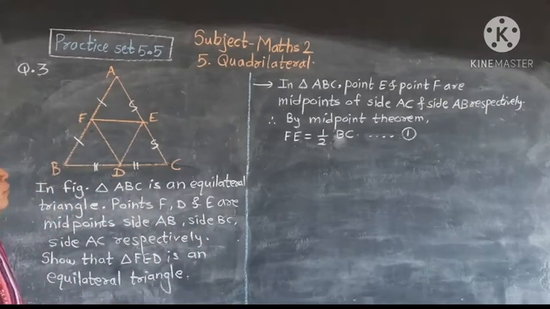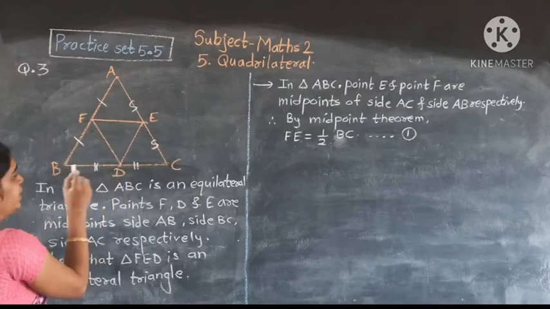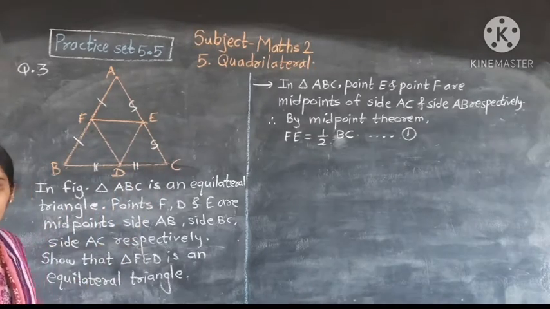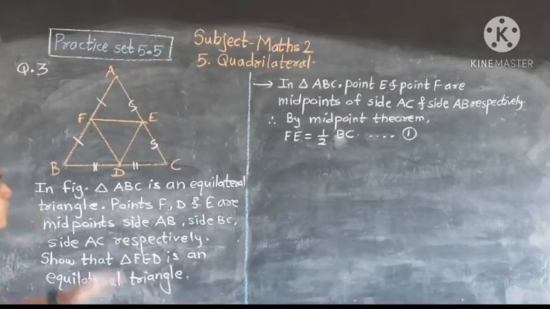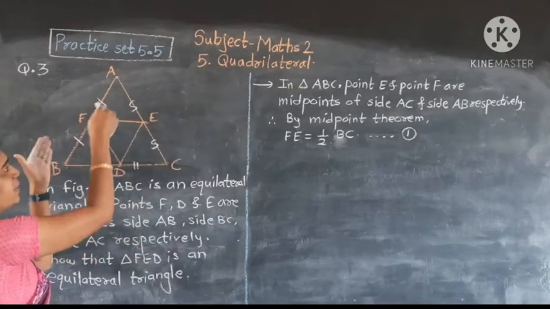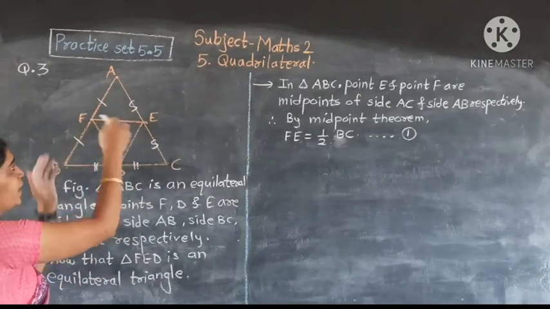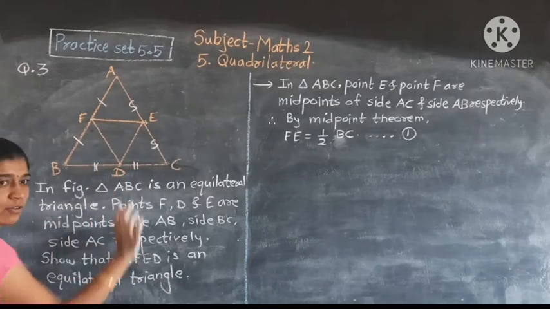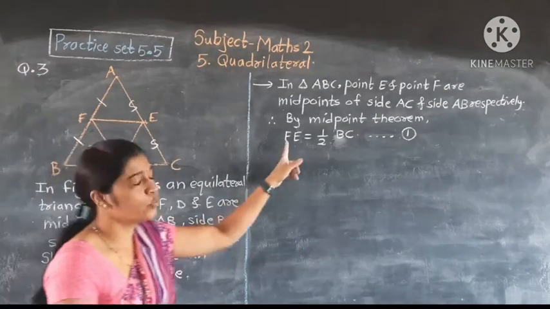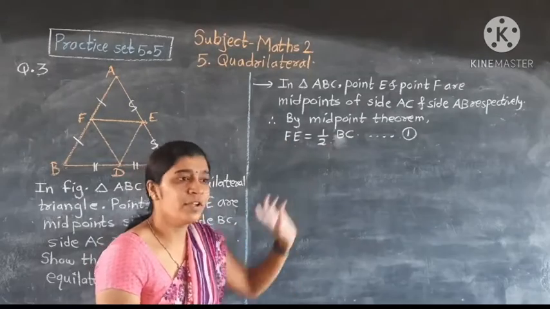Therefore, by the midpoint theorem, we write FE is equal to half BC. In this triangle, this is a midpoint and this is a midpoint. So the line segment joining them is half of the third side. Therefore, FE is equal to half of BC.